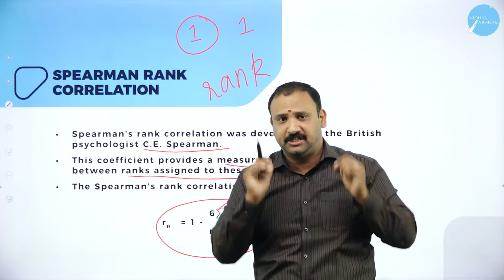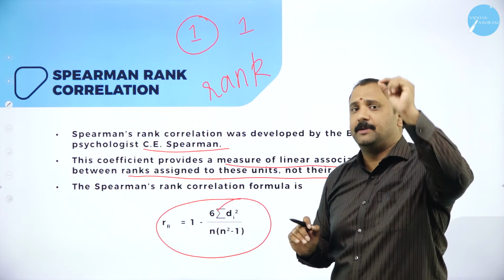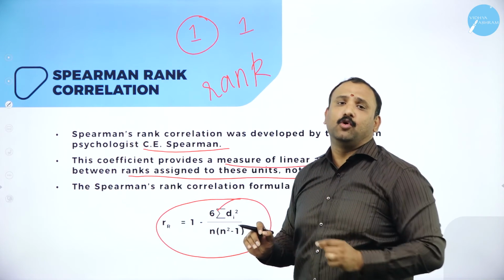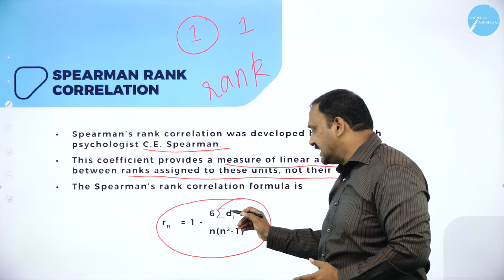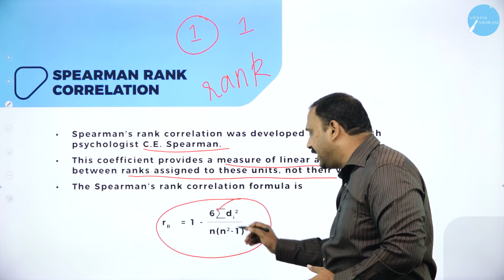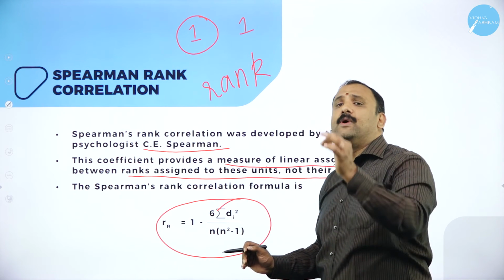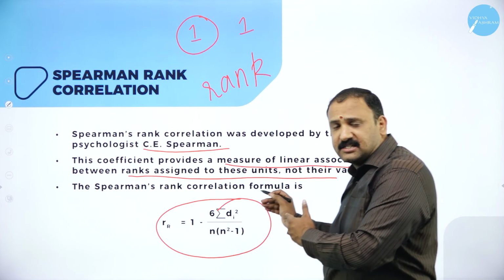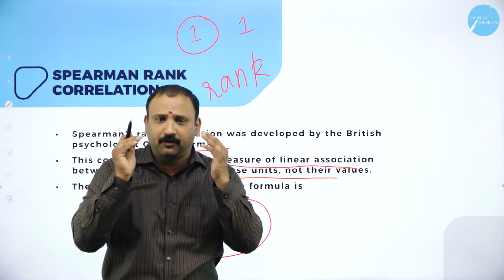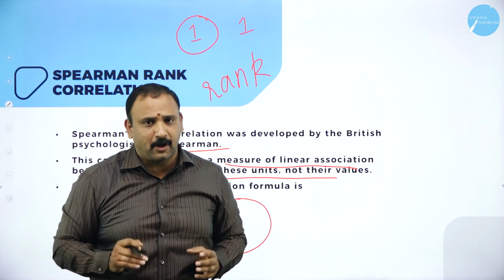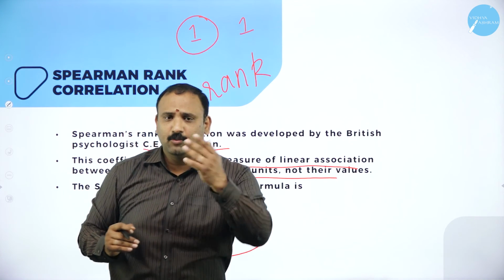So you need to keep this in your mind when you are going to solve the problem using the Spearman coefficient altogether. Now the formula that has been given here, 6 sigma di squared divided by n into n squared minus 1. This is the formula. Now this formula is available in your textbook. This formula is what we are going to use to solve the problems in the coming sessions. Now moving forward,